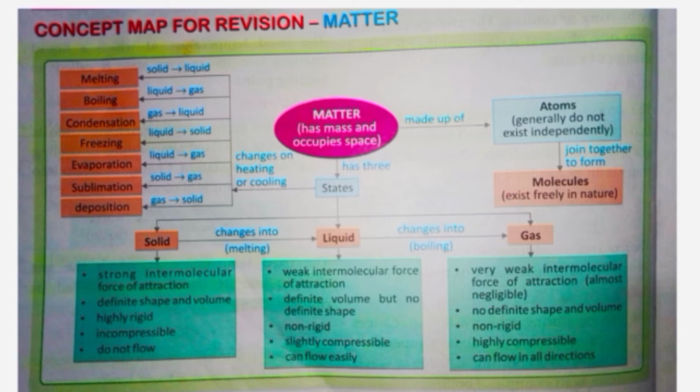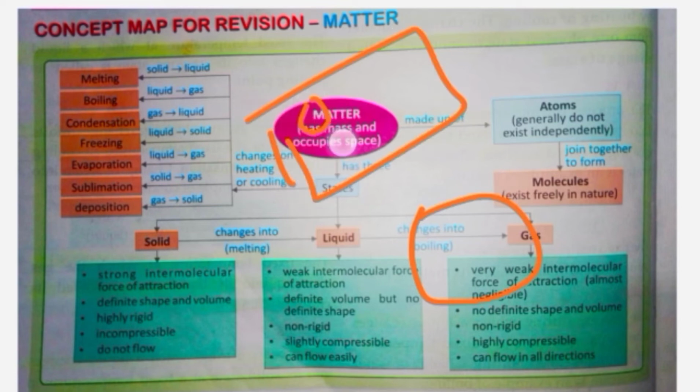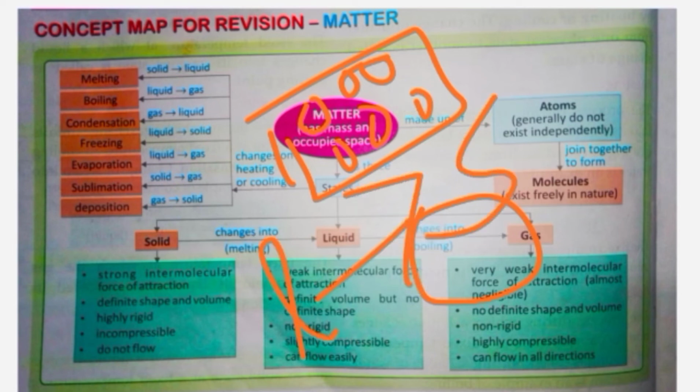Now we have condensation. When gas changes into liquid on cooling, it is known as condensation. Freezing is when a liquid changes into solid, like we freeze water in ice trays in the refrigerator for forming ice cubes. So this is an example of freezing, when a liquid changes into solid. Okay, now evaporation, when a liquid changes into gas, like in the water cycle also we see evaporation, right?